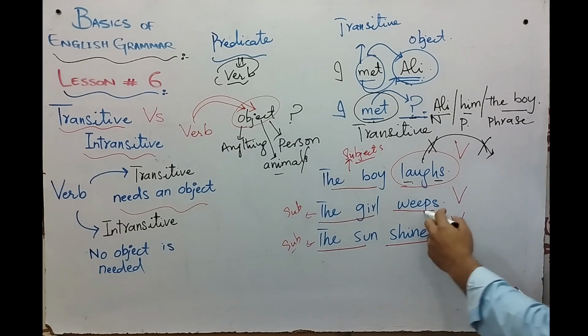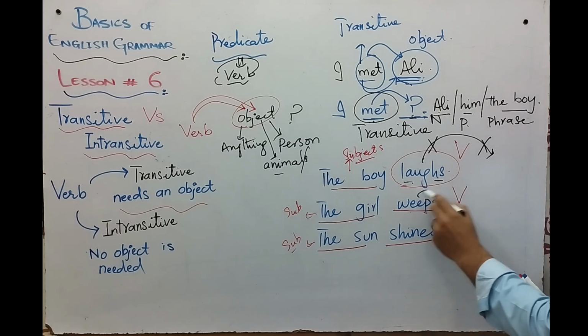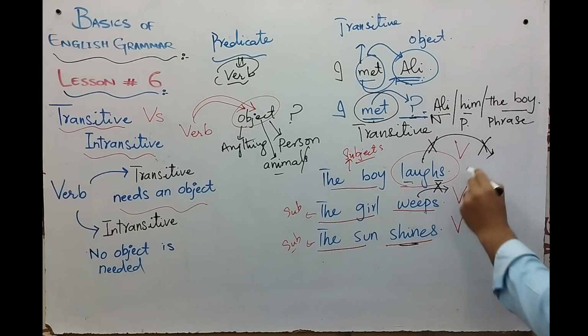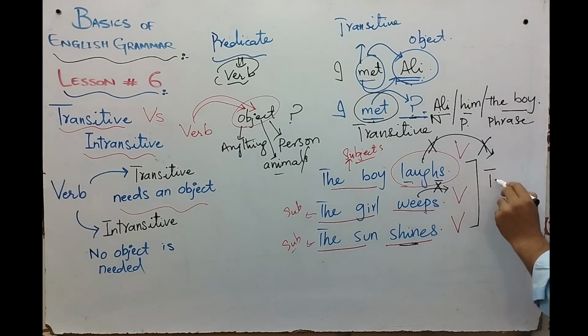Similarly, the meaning of weep is complete because action is not passing to some other thing. The same is the case with shine. Such verbs that do not need any kind of object to complete their meaning, because they complete their meaning on their own, are called intransitive verbs.